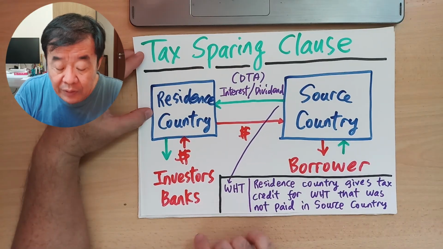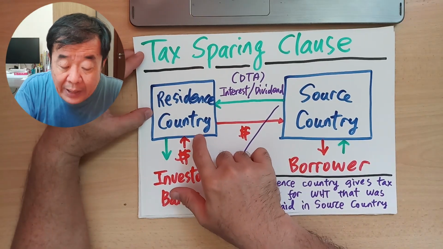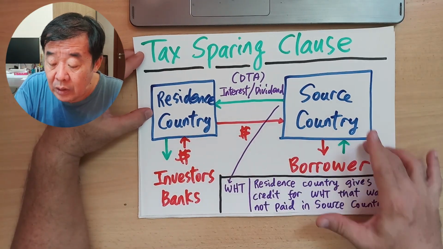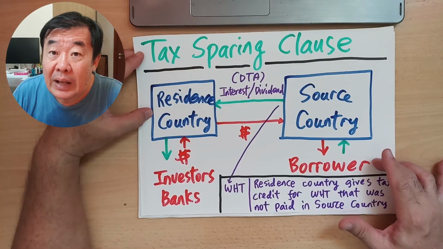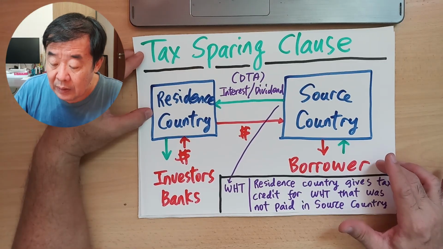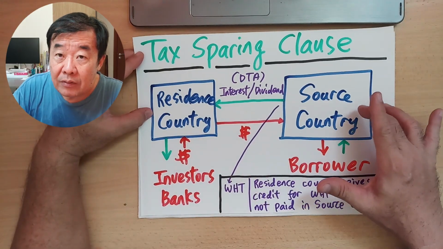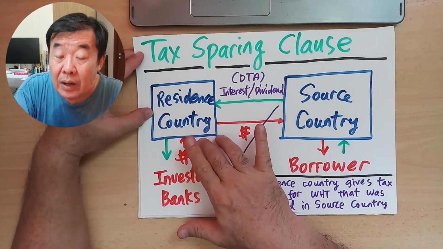If you look at the red line, the investor or bank in the resident country, usually a stronger country, flows the money into the source country and lends or invests it to the borrower. But the borrower needs to pay interest back from the source country to the resident country.